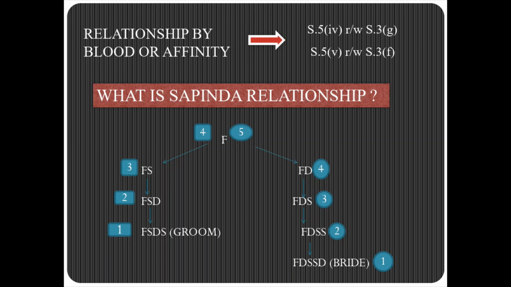Hence, the bride is a sapinda of the groom. Hence, they can't marry each other, as the bride and groom are sapindas to each other. It may not be from the groom's side but it is from the bride's side. Hence, they can't marry each other. So this is what sapinda relationships are, and if they marry each other, then such marriage is void.